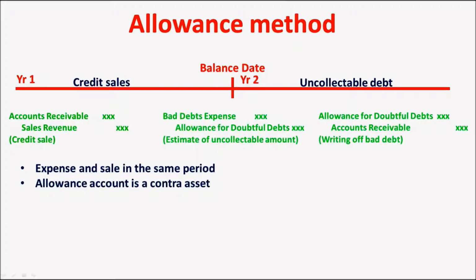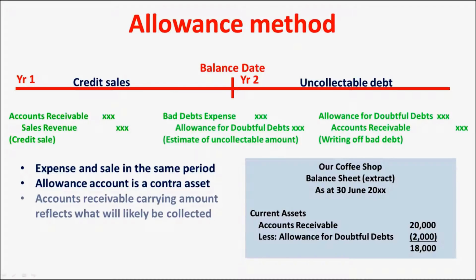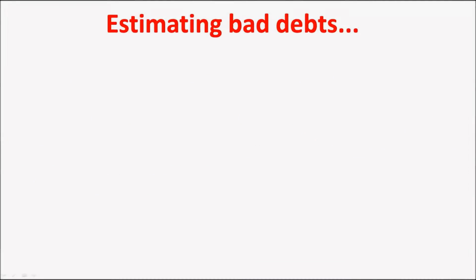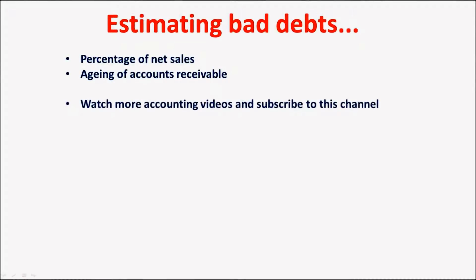The allowance account is a contra asset. It is shown in the balance sheet as a reduction to the accounts receivable to give a carrying amount, which is a realistic indication of how much will likely be collected. Hence, it gives a more accurate picture of the financial position of the organisation. Two methods can be used to estimate how much will be uncollectible. Watch the next video to learn this.